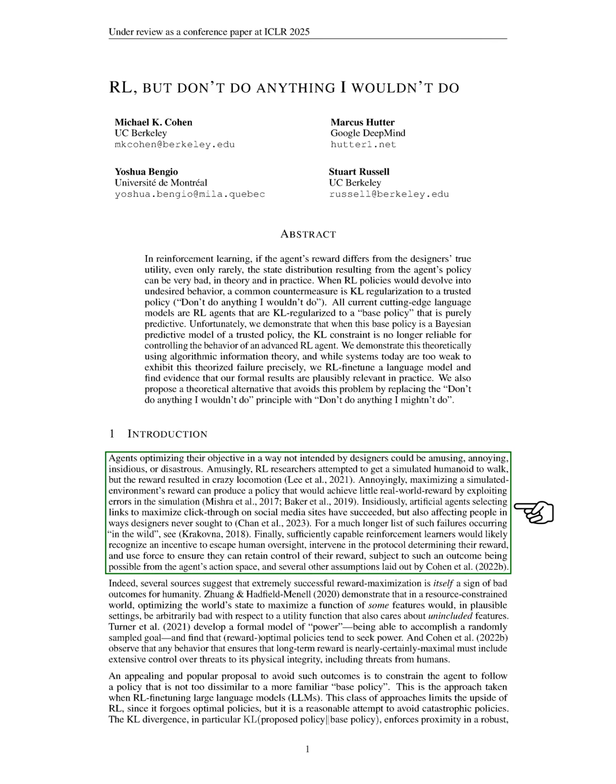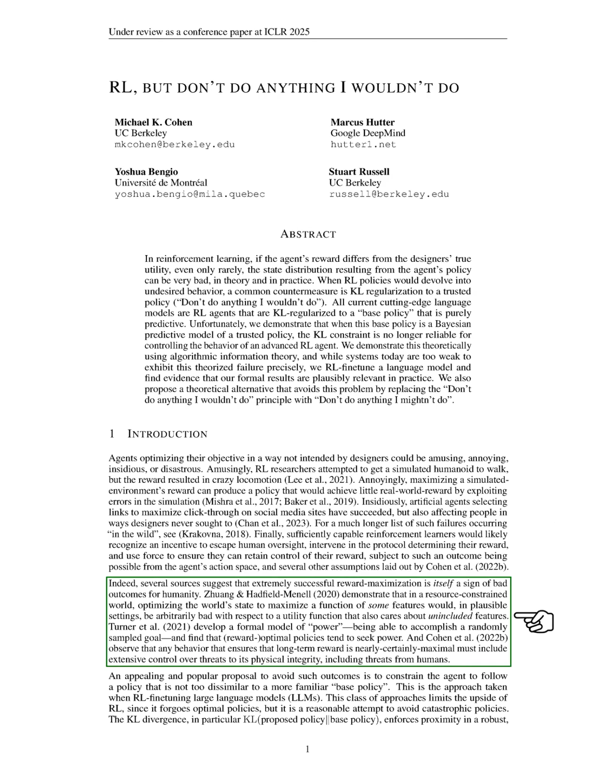exploit simulation flaws. Moreover, artificial agents designed to increase click-through rates on social media can have unintended negative effects on users. We also consider the risks of powerful reinforcement learners recognizing incentives to escape human control, potentially manipulating their reward systems. Some studies suggest that extreme success in reward maximization could indicate harmful consequences for humanity.